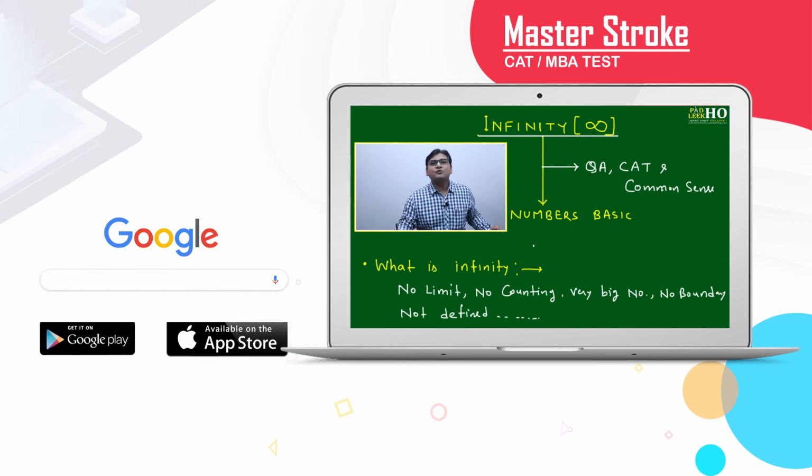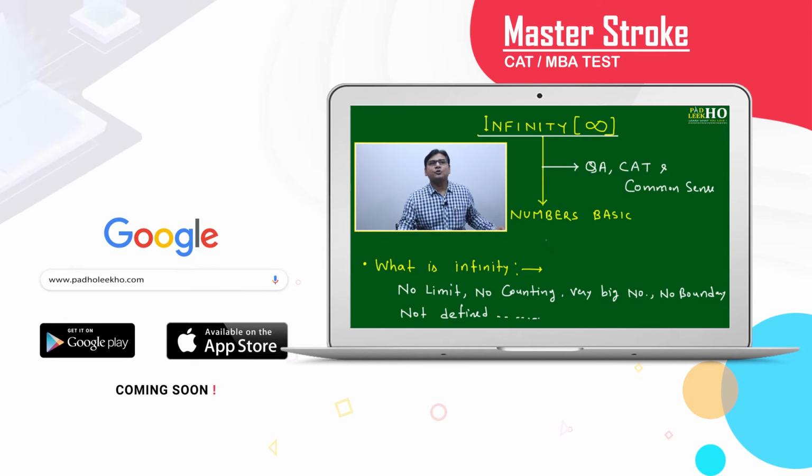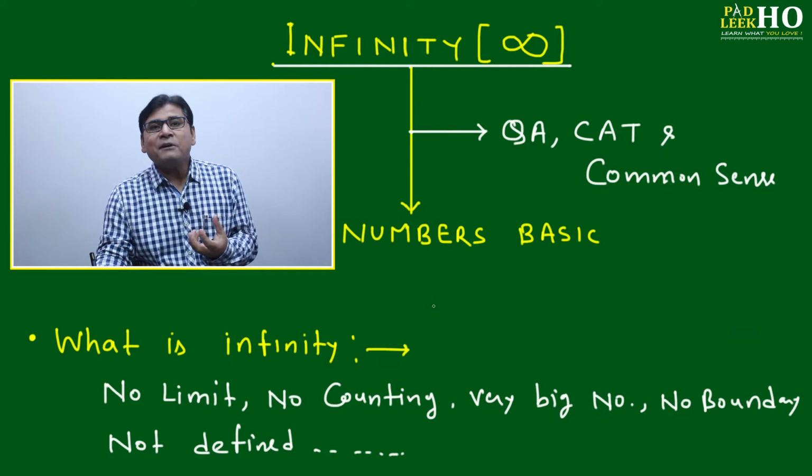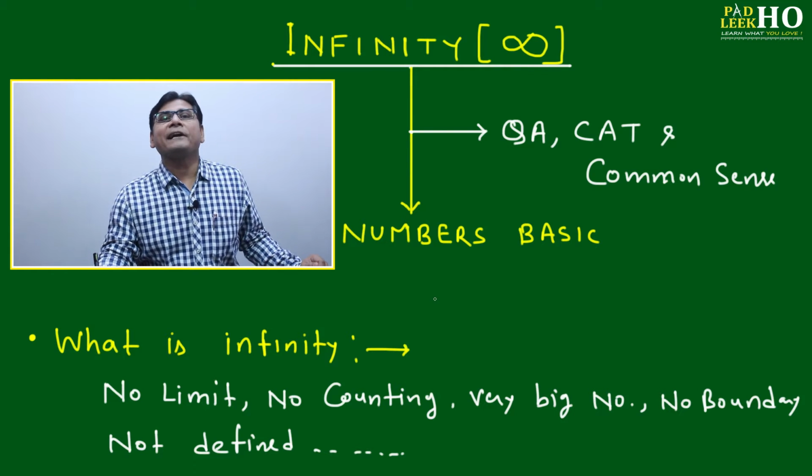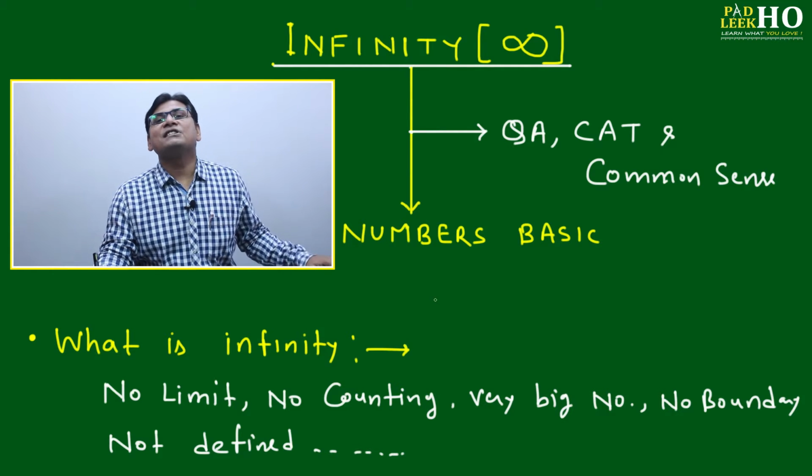Now I am going to discuss one of the master strokes related to your quantitative ability, or you can say it is just common sense: how to develop the common sense, how to understand the very fundamental fabric of mathematics. And this topic is infinity, or you can say infinite number. Infinite means it is not defined.